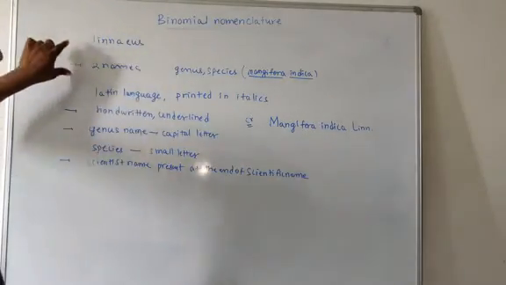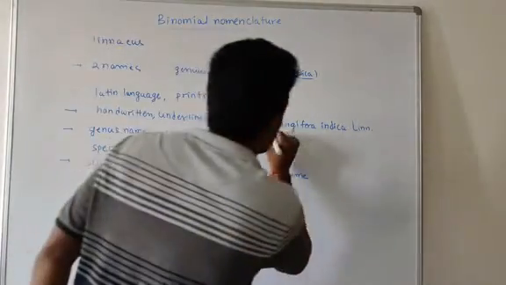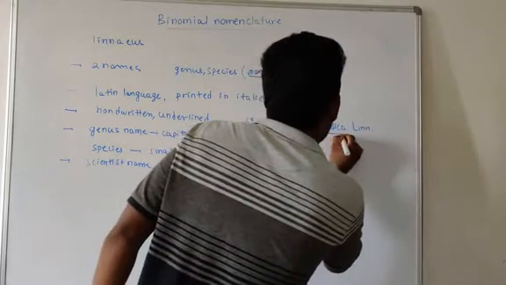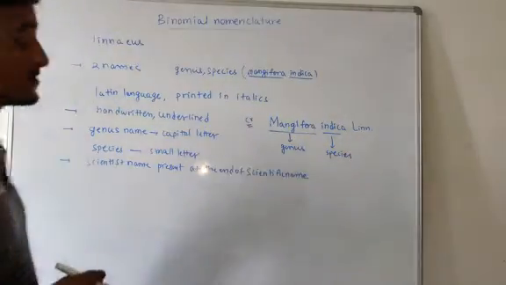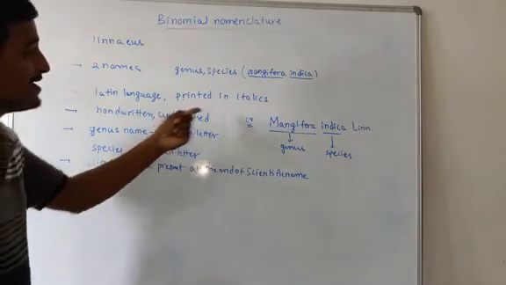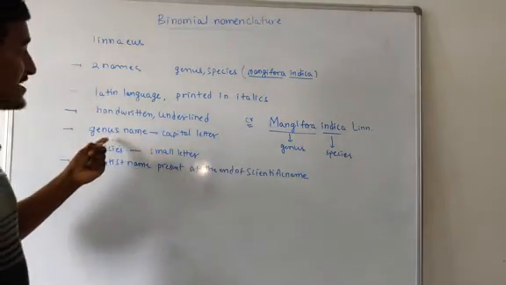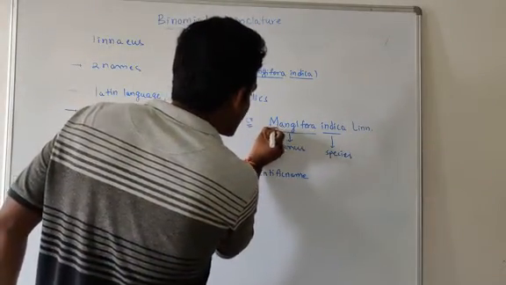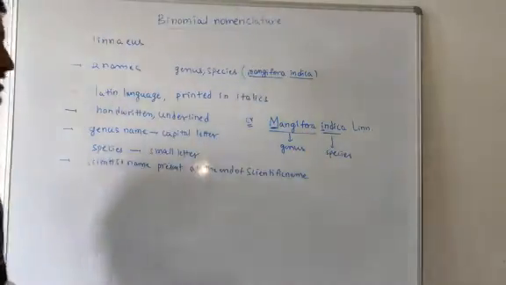So according to binomial nomenclature, we are providing two names. One is the genus name and this one is the species name. Generally those are in Latin language. If handwritten, it should be underlined. The next rule is that a genus name starts with a capital letter, and the species name starts with a small letter.